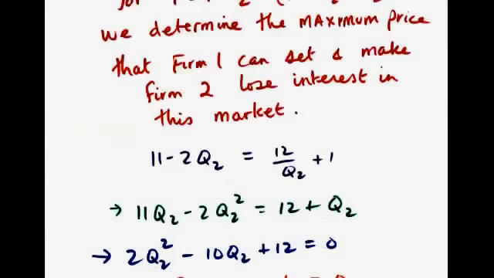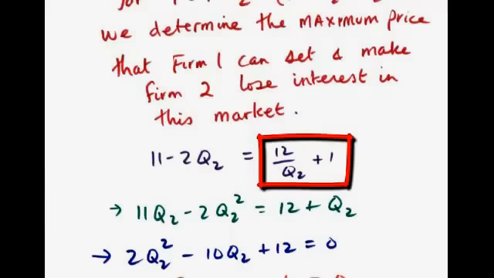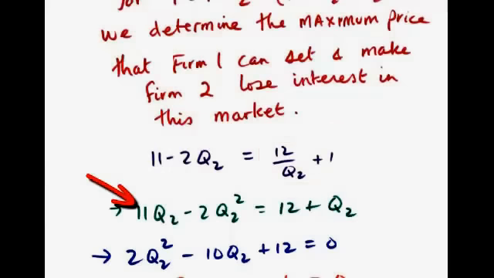In order to set the profit for firm 2 equal to 0, we set the revenue for firm 2 equal to the cost for firm 2. And since revenue is price times quantity, and total cost is average cost times quantity, we can reduce R2 equals C2 to P equals AC2, and then we can solve the particular set of equations, the demand equation, 11 minus 2Q, and the average cost, 12 over Q plus 1. Or we can solve it as revenue equals cost. It does not matter.